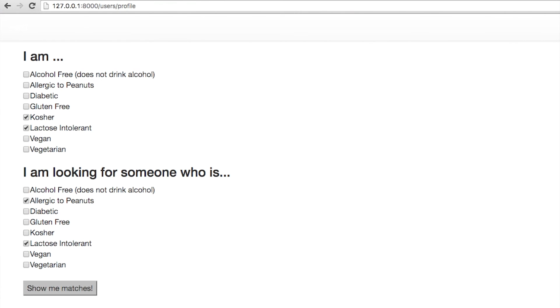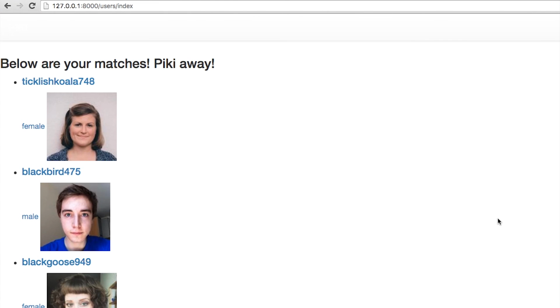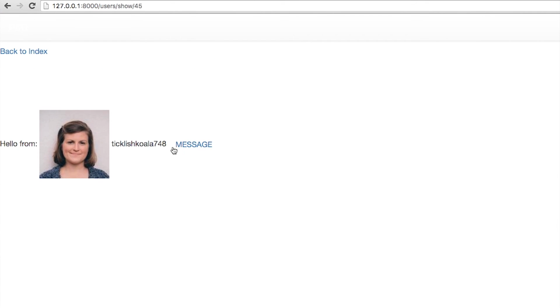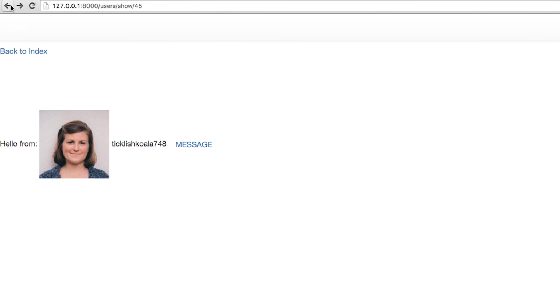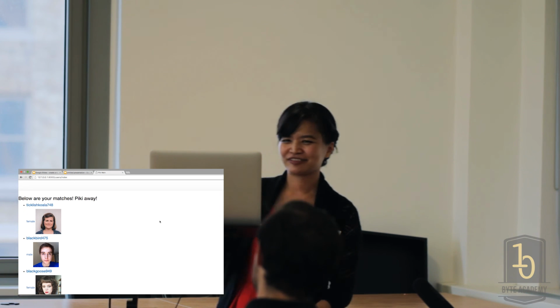So when you get in, you can go into your profile where you can set, hey, I'm lactose intolerant and I'm kosher, and I'm looking for someone who's not allergic to peanuts, but is also a diabetic and is a vegan. And then show your matches, and here are all those people who have similar dietary restrictions. So if you're interested in them, you can click on their profile and send them a message. Because we have moderation for our emails, it takes about 24 hours before you're able to get a response. So this is what Piki does, and you guys should just start picking and start eating.